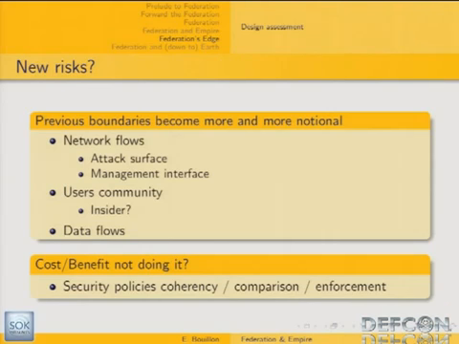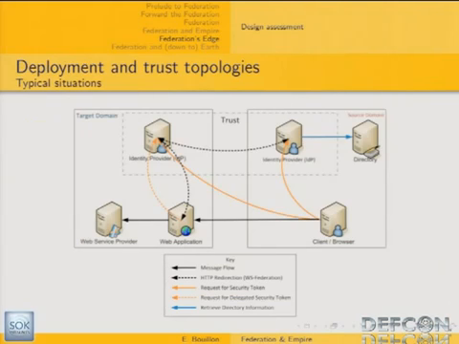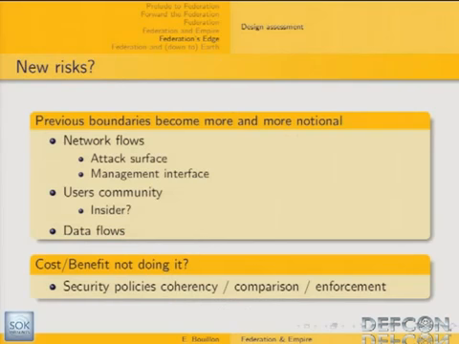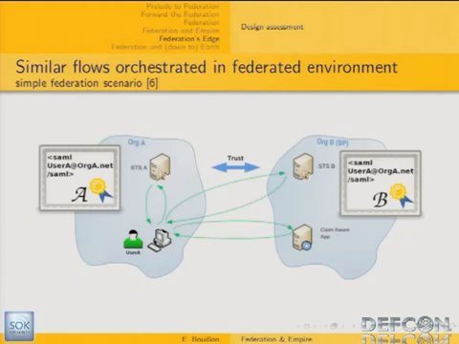But of course, there are more complex deployment scenarios. So the question is, does this kind of deployment really introduce new risk? It's a contentious issue, but basically other solutions are not that much more secure. So, to be simple, that's what we can say about that.